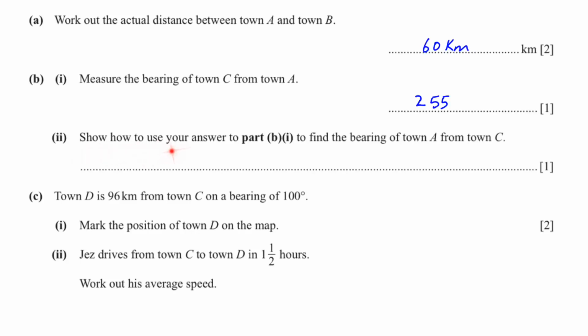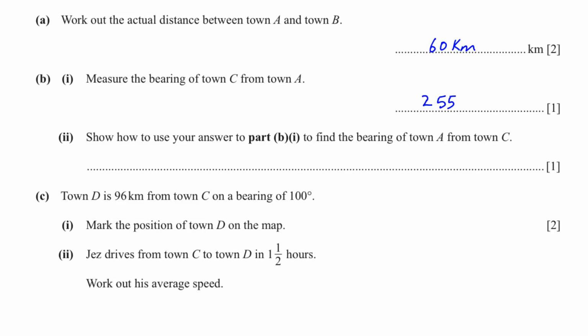B2, show how to use your answer to part B1 to find the bearing of town A from town C. So to find the bearing of town A from C, we just have to subtract 180 from 255. 255 minus 180 is 75. This is the bearing of town A from town C.